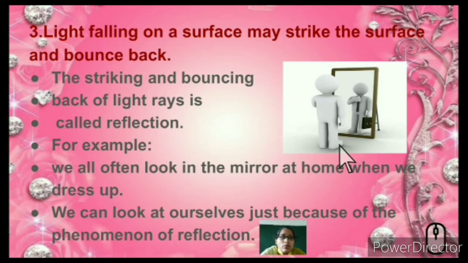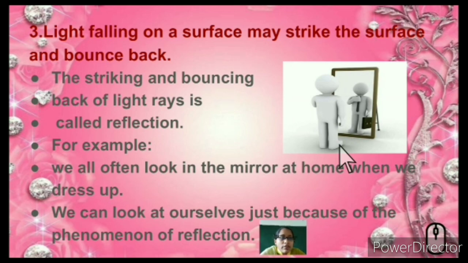So what happens when light falls on a surface? A black surface almost absorbs the light and emits it back. Some objects allow light to pass through and some do not. A transparent medium allows more than 80% of the light to pass through, and a less transparent surface allows only some light, about 40%.